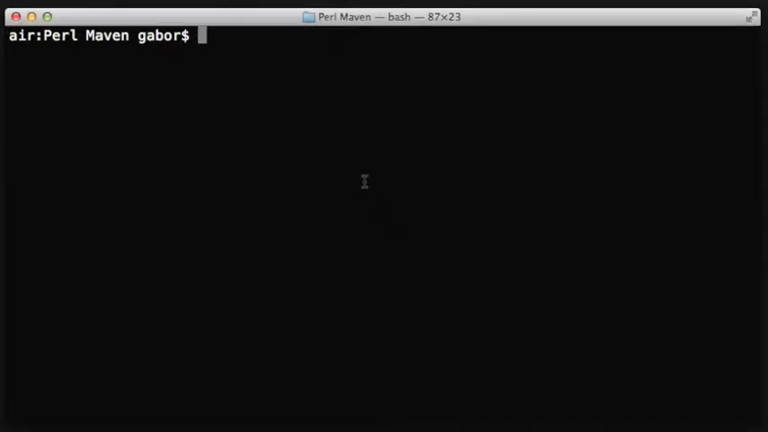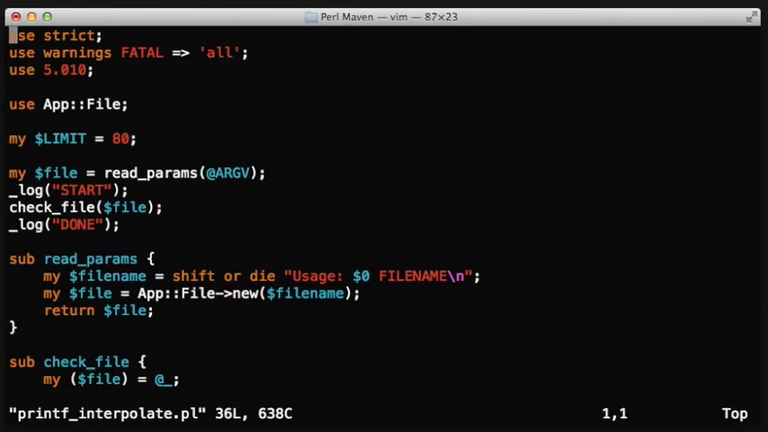Hi. The other day I encountered a really strange error and I created a little example script, this printf interpolate script, to show how it happened and how to fix it. So this script is basically reading a file. The read params is getting from the command line the name of a file, and then creating, using this app file name module, a new object representing that file.